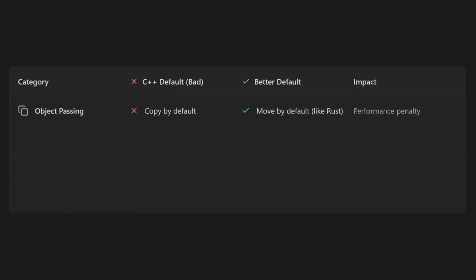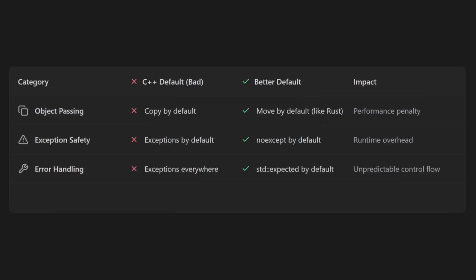C++ copies by default. It probably should be moved by default like Rust. More on this later. C++ also has a keyword noexcept for indicating that a function won't throw an exception. Some developers think that everything should be noexcept by default. Java has the opposite, where you indicate that a function does throw instead of that it doesn't. Additionally, some developers believe that exceptions should be opt-in instead of opt-out, and everything should use std::expected by default instead of exceptions. Other developers argue that everything should be constexpr by default when possible.